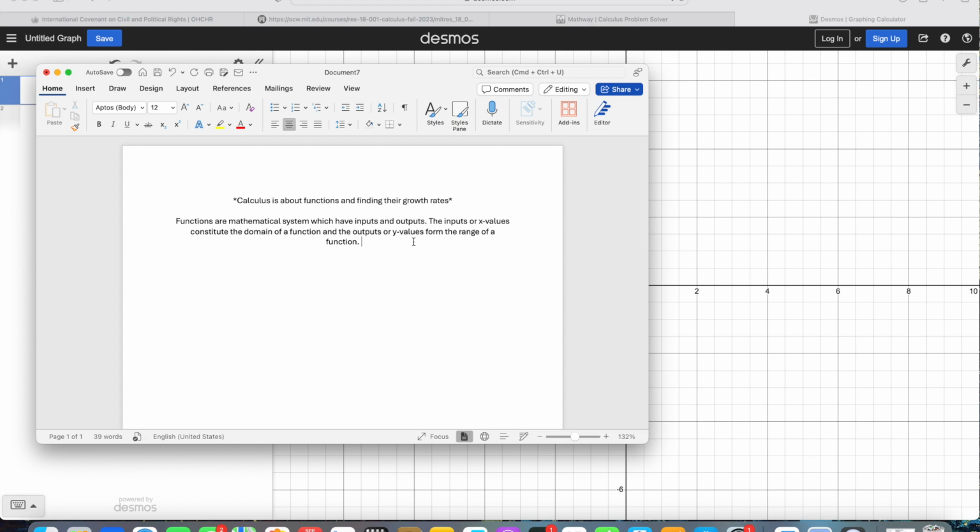Each x value corresponds to one y value. Ultimately, a function is a set of all input-output pairs in a mathematical system. So that's what we talked about.